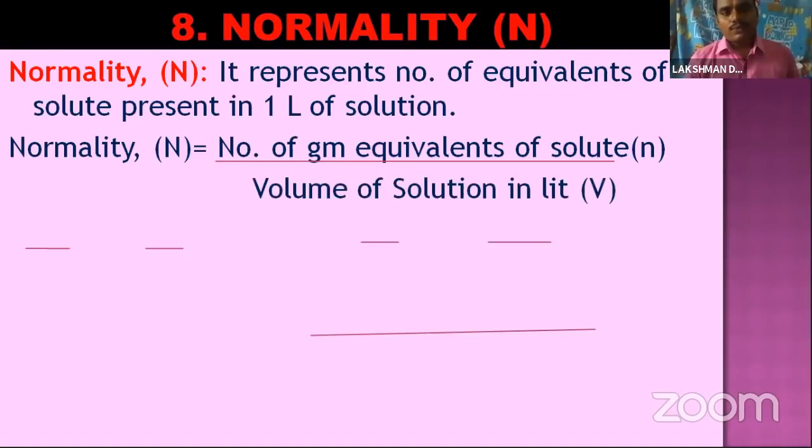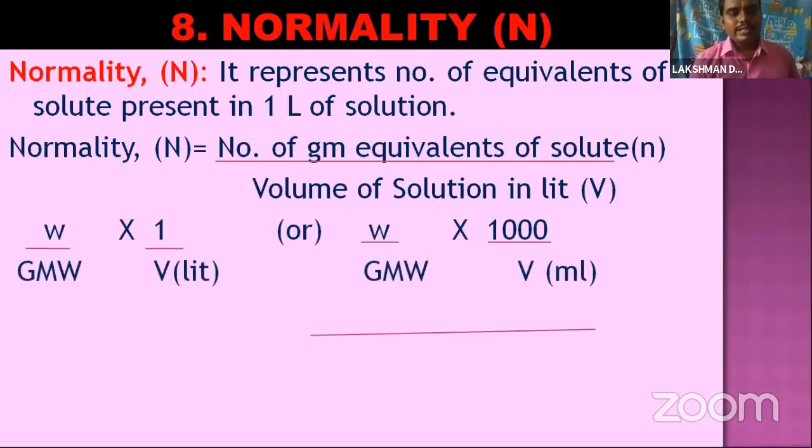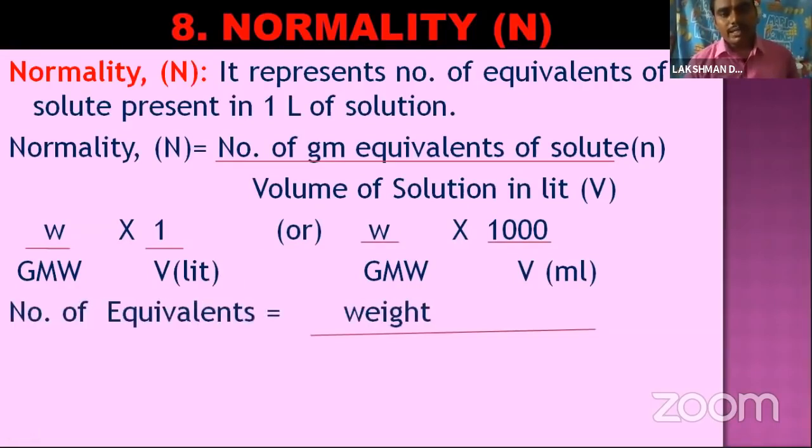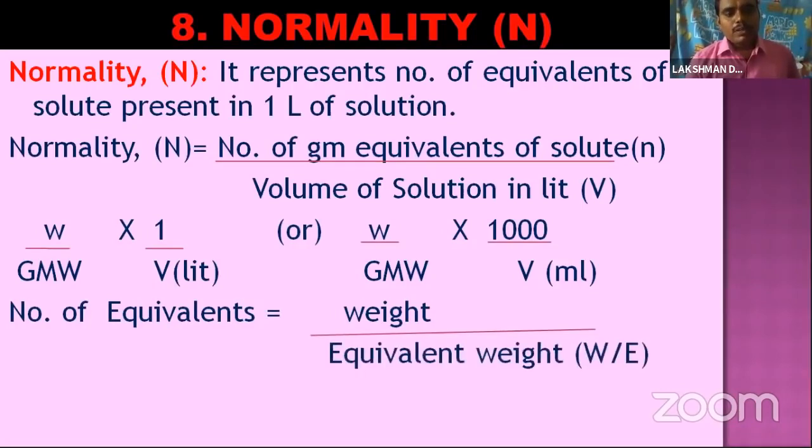Normality is equal to the number of gram equivalents of solute over the volume of solution in liters. The number of gram equivalents of solute we can represent with N, and the volume of solution in liters we can represent with V. So we can write the formula in liters as weight by gram molecular weight into 1 by V. In milliliters, weight by gram molecular weight into 1000 by V. How can we calculate the equivalent weight? The number of equivalents is equal to W by E. W means weight, E is the equivalent weight.